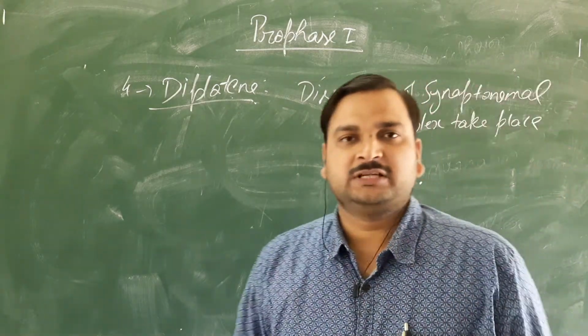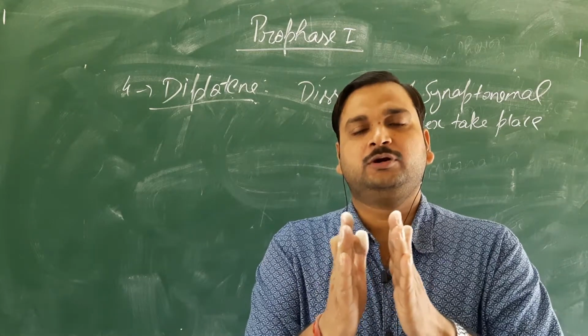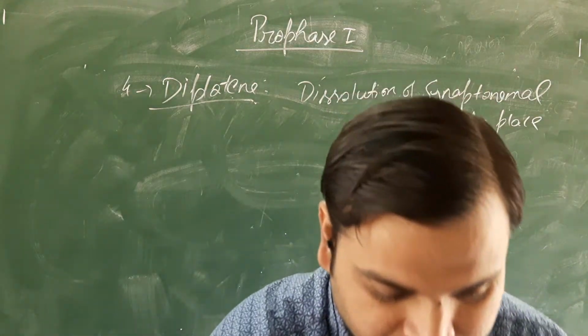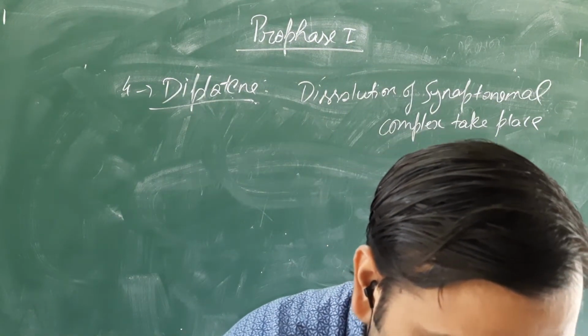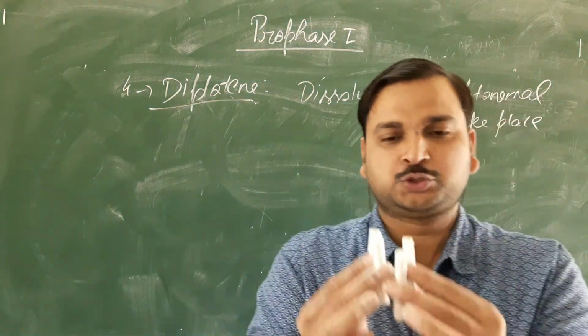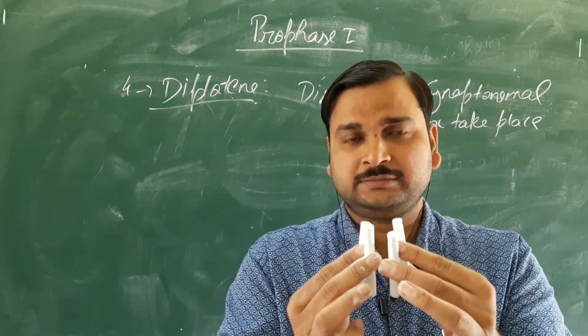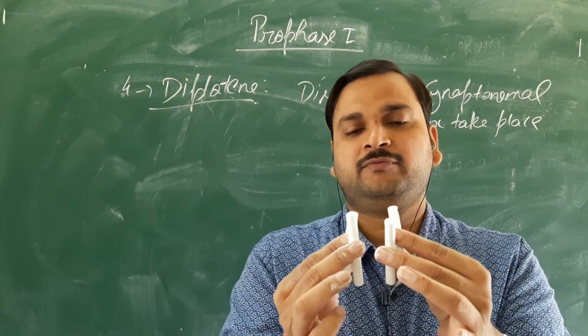Dissolution of synaptonemal complex means the synaptonemal complex which was formed will start to dissolve, because the homologous pair will start to separate. Till the Pachytene stage, when the crossing over was taking place, they are very close to each other. But now when the diplotene stage takes place, they will start to become far apart.